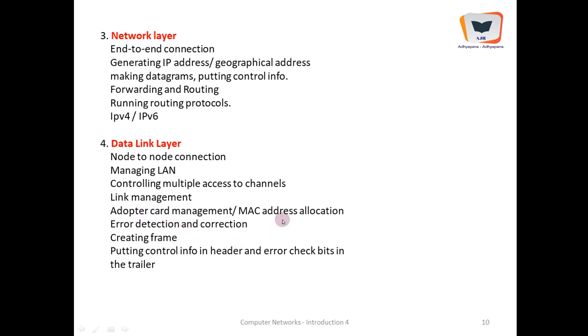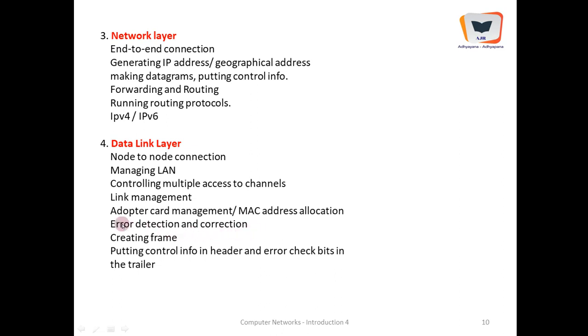It provides the physical address to every node and every system. This is also called MAC address allocation. You will understand this clearly when we discuss the data link layer. For the time being, just remember these are the functionalities. It does error detection and correction. You should remember error detection and correction is done by the transportation layer also, and here also.